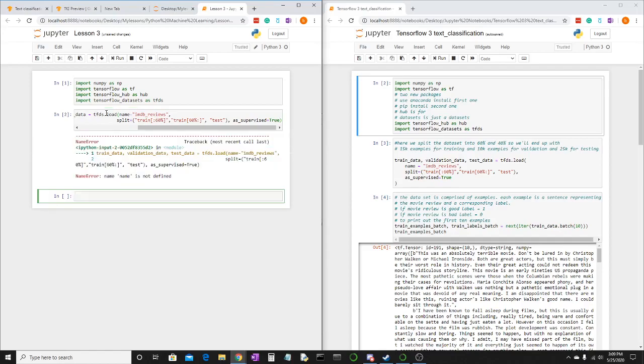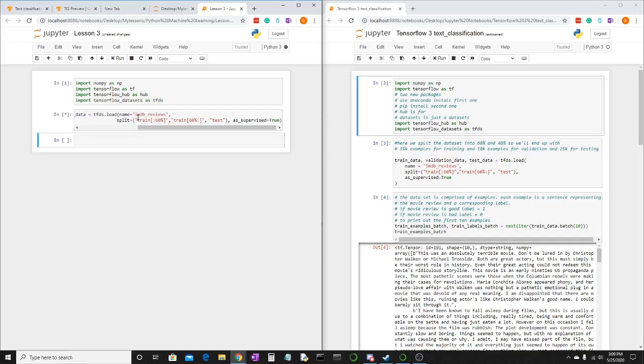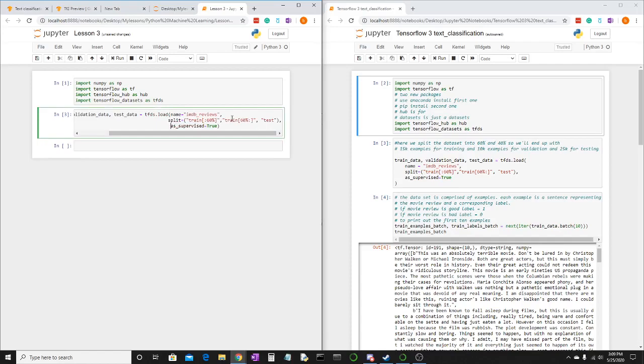So shift enter. Name is not defined. Oh, I didn't put an equal sign. And yeah, sorry it's hard to see. Let me see if I can. There we go. So we have the train data, the validation data, and the test data. Train has up to 60%, validation has the other 40% of the training data, and then test data has the test data.